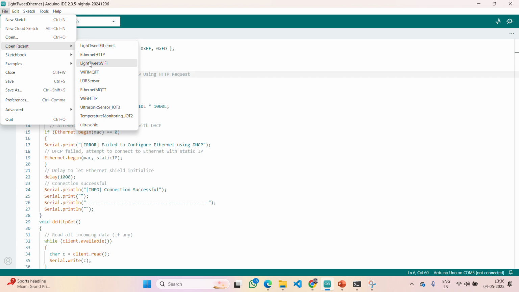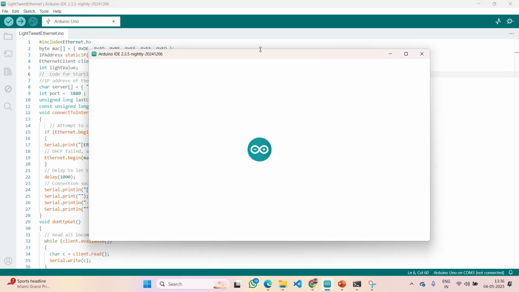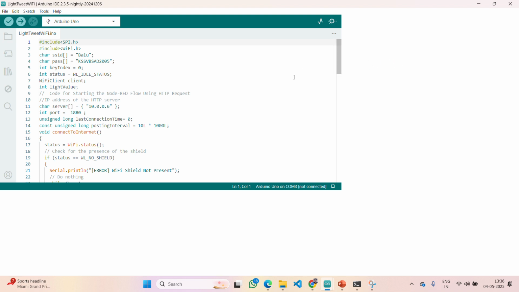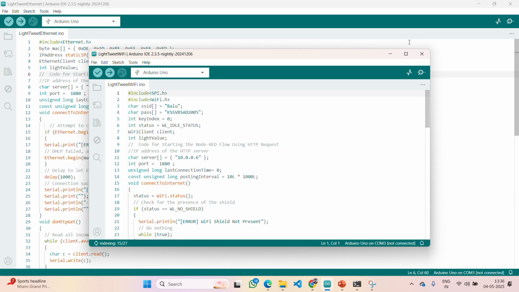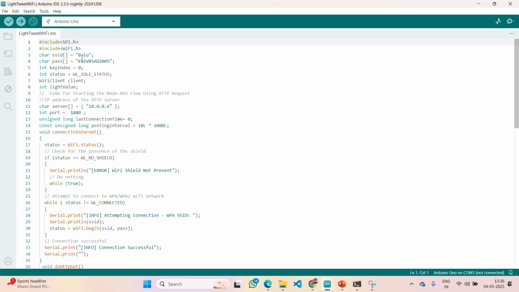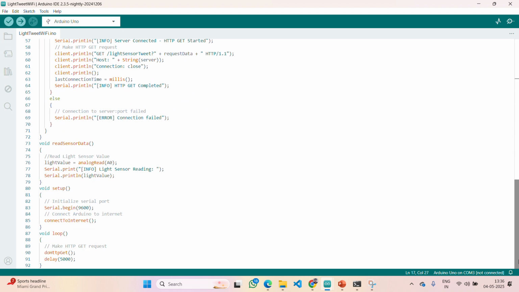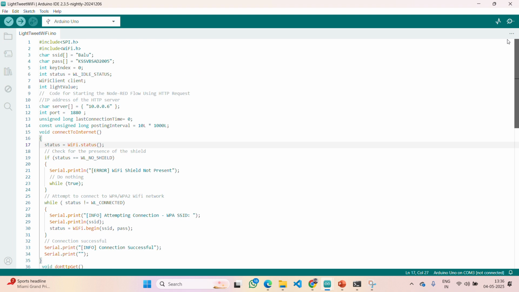This is with Wi-Fi shield. As I told, we are working with the Wi-Fi shield. There we require the Wi-Fi SSID and Wi-Fi password. So initially we will keep the status as empty, and then using the connect functions we are going to connect, nothing but WiFi.begin actually. Similarly, as I explained, this is the complete program for it.